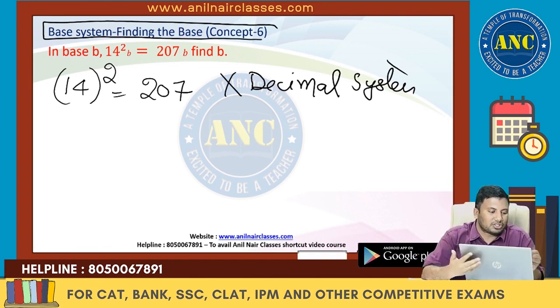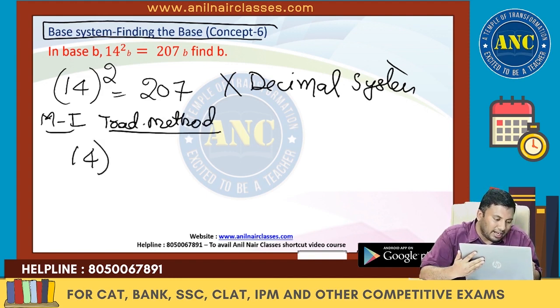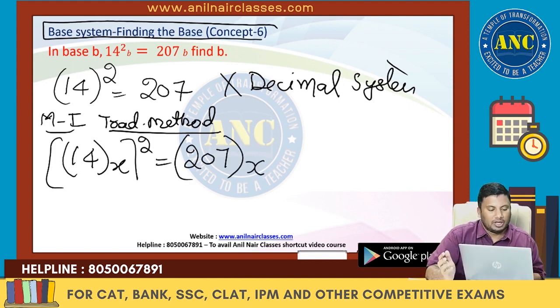How will students solve? Method 1, traditional method. What is the traditional method? 14 is right in some base system x, whole square. 207 is also in some base system x. This is in non-decimal. I discussed how to convert from non-decimal to decimal.